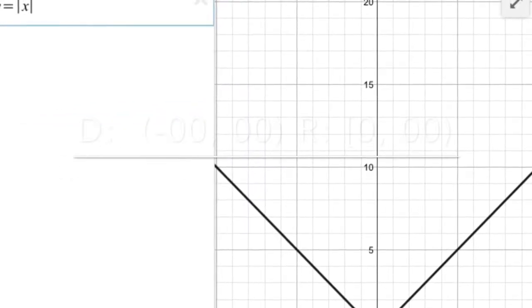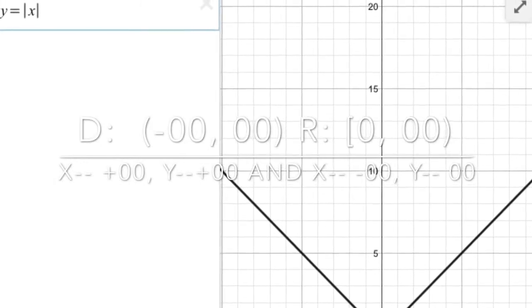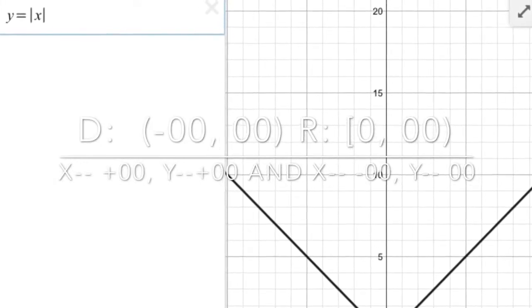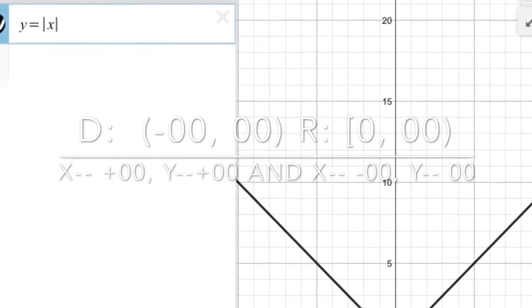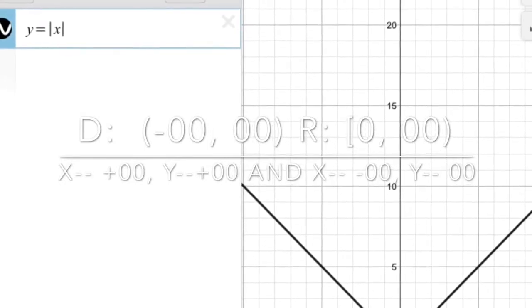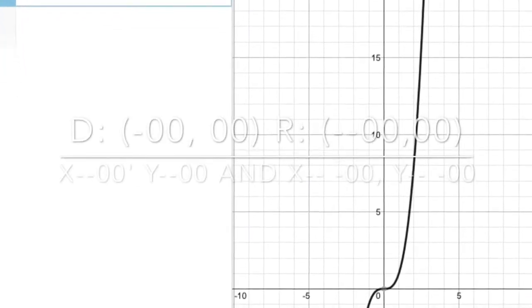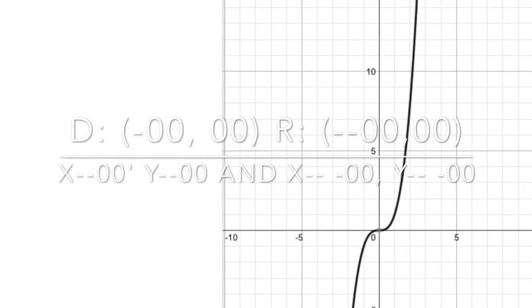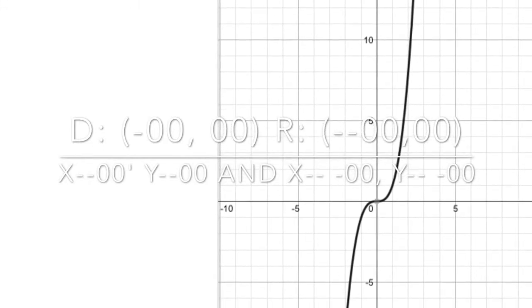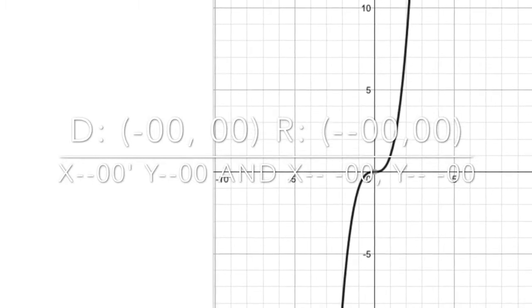King Absolute Value graphed his kingdom using the function y equals the absolute value of x, and told the other kingdoms that his boundaries were from negative infinity to infinity, and from 0 to infinity. King Cubic graphed his kingdom using the function y equals x cubed. His boundaries were from negative infinity to infinity, and from 0 to 0.